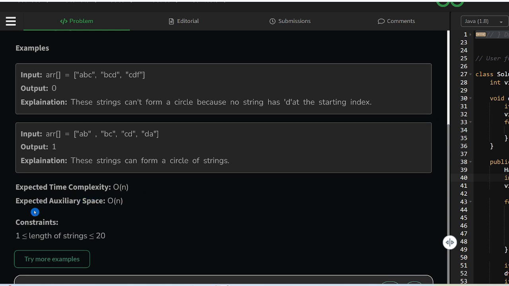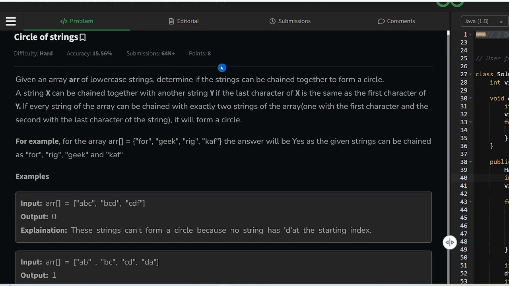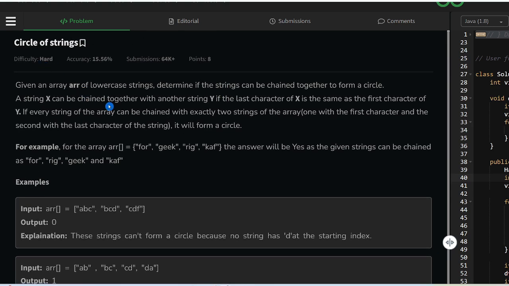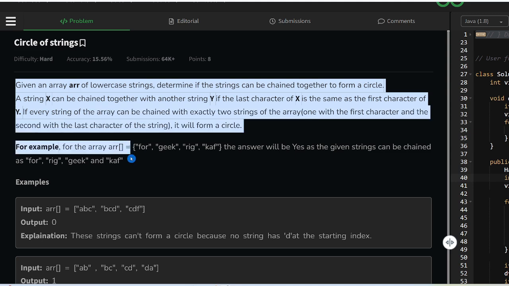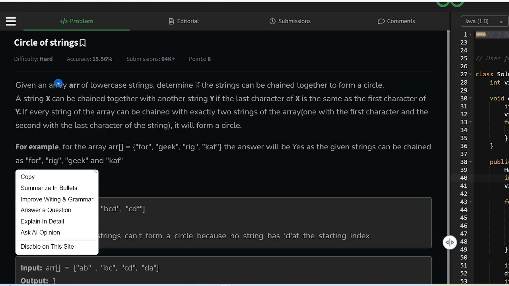This is the expected time complexity, and this is the auxiliary space. The length of the array is 20, which means we have 20 strings inside it. So it's not hard level, but it was considered hard. It's a pretty easy, medium level question. Why was it kept as hard?